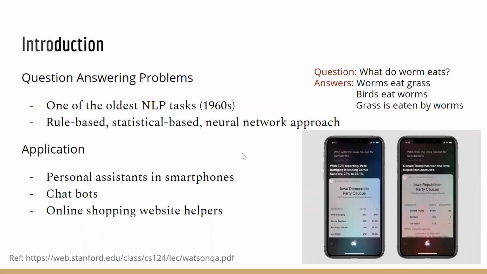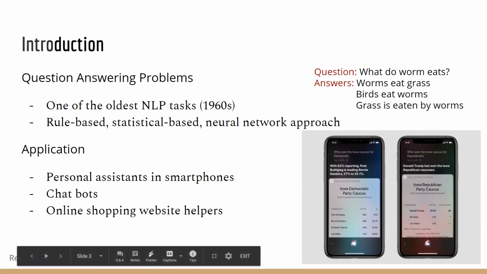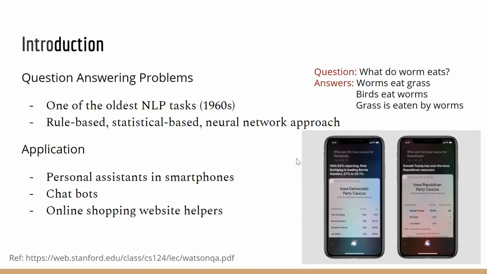Yeah, so the problem we researched for this project is question answering. This is one of the oldest NLP tasks. Given a question, there could be many potential answers, and the challenge is how to find the best, most relevant answer. Researchers have used rule-based, statistical-based, and neural network approaches. These types of problems can be applied in personal assistants in smart devices, chatbots, and online shopping website helpers.